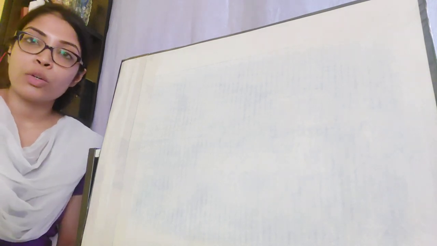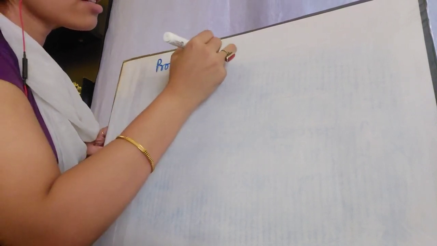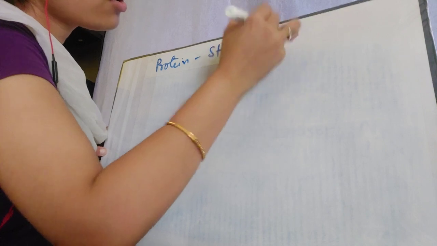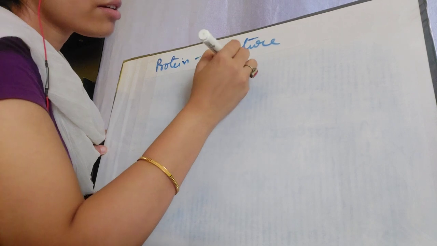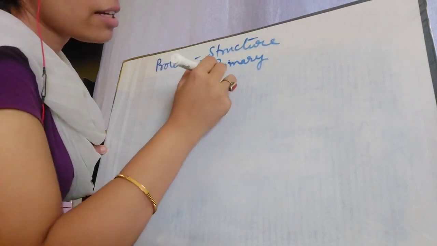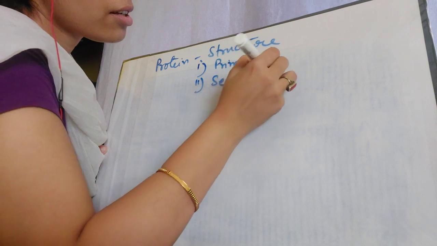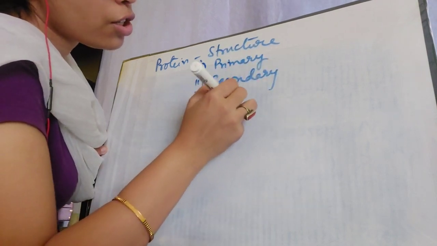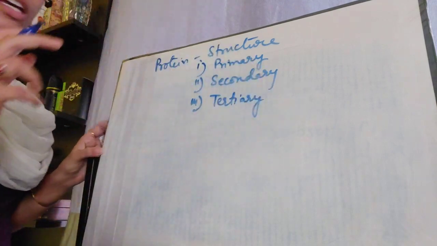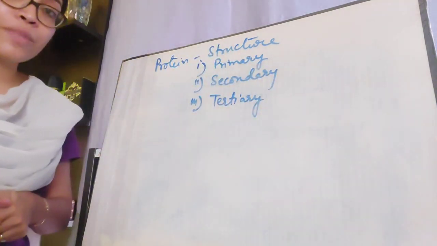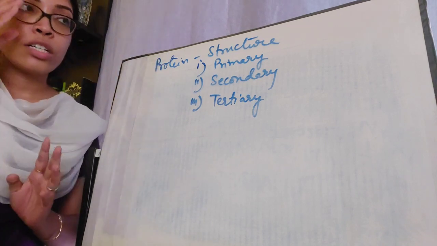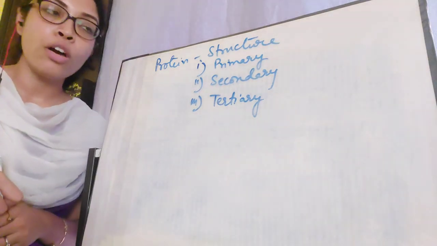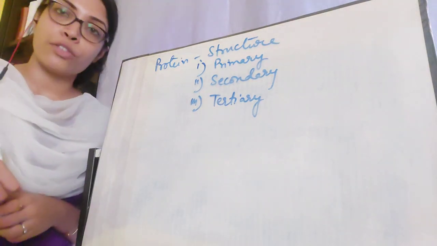Now today we are going to continue with the next part of the chapter, protein only, but its structure. Okay, so there are three levels of structure of protein. One is primary, second is secondary, third is tertiary. Sometimes there is another structure as well which is known as quaternary, but these are the three main structural organizations of protein. Okay, so let's start with the structure of protein.